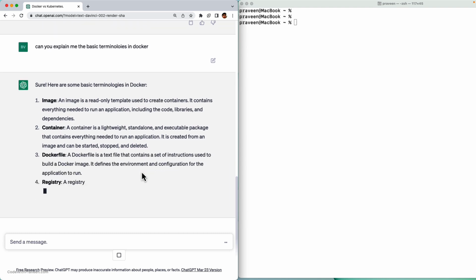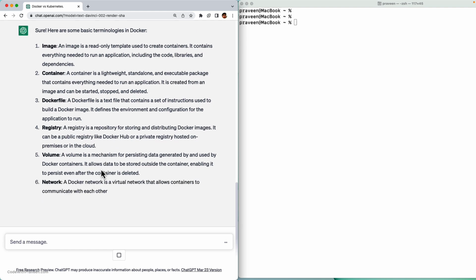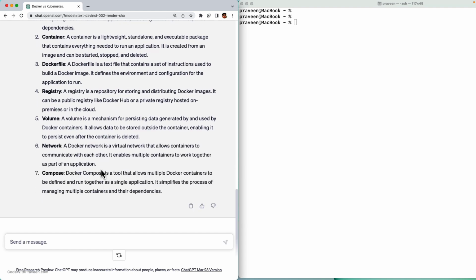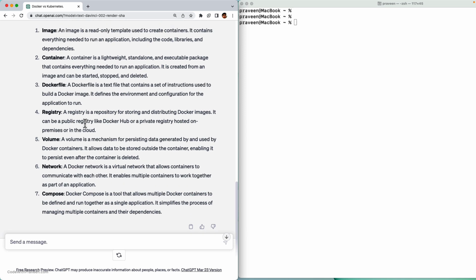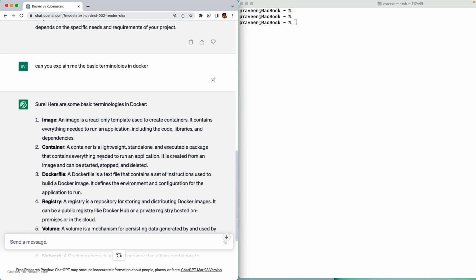Okay. So one point I would like to bring up here is if the text is huge, then it keeps adding text at the end. So it keeps scrolling, and then you cannot read it easily. So I just scroll a bit above so that the new text gets generated at the bottom and you feel free to read the top text.